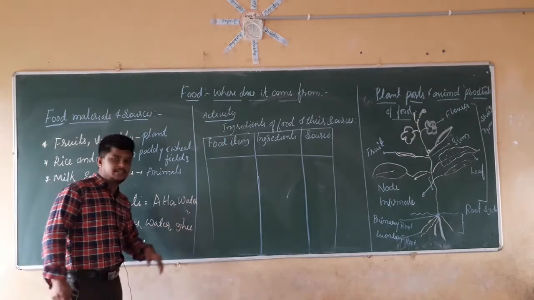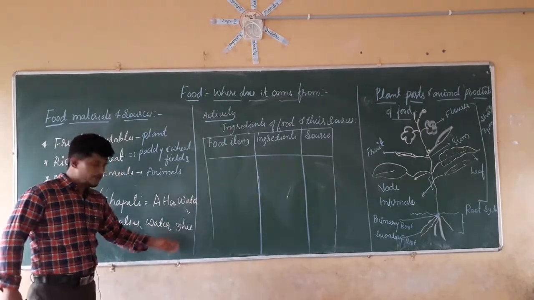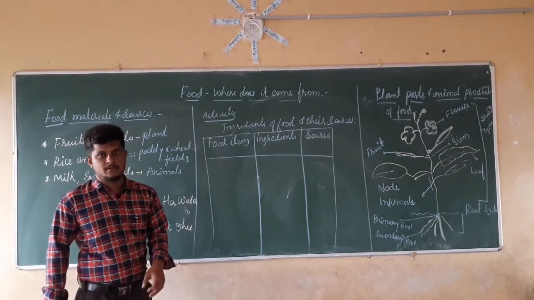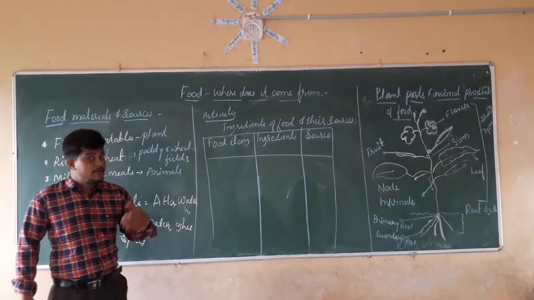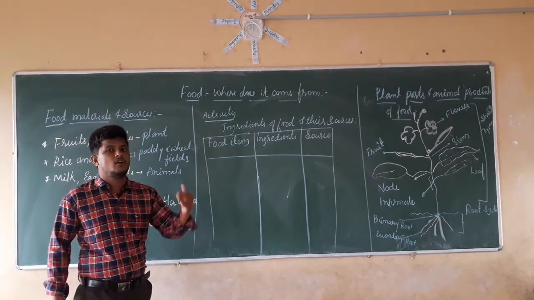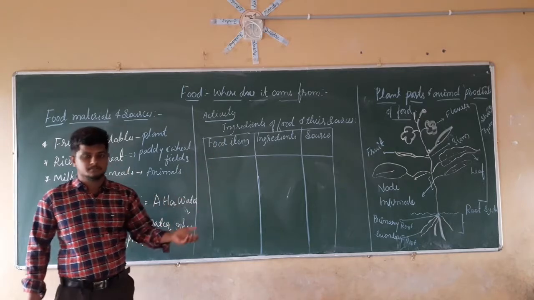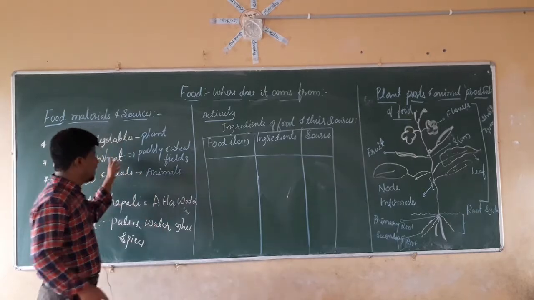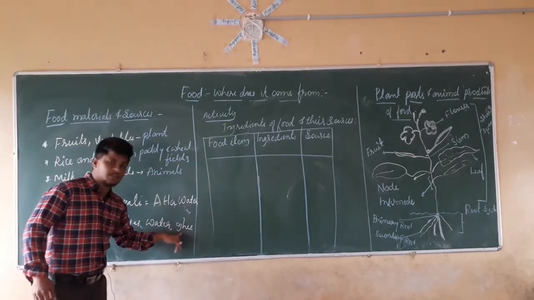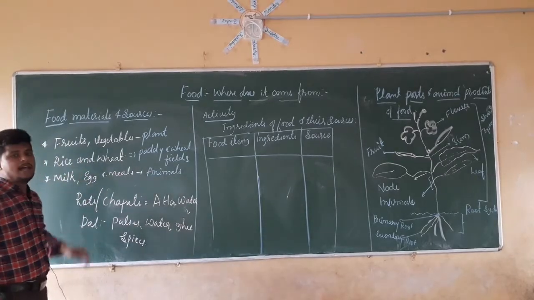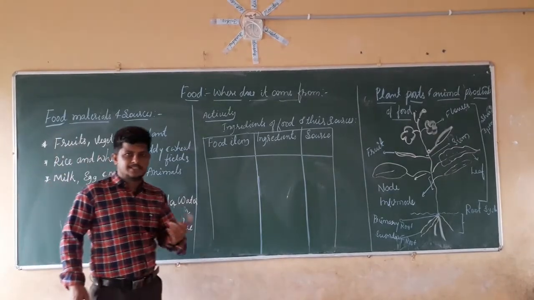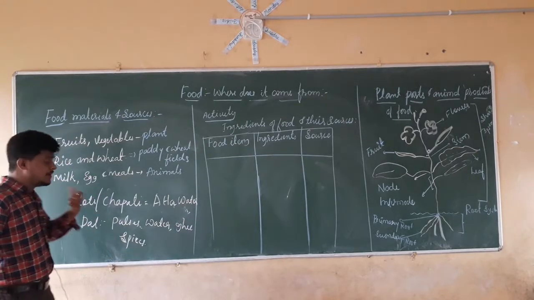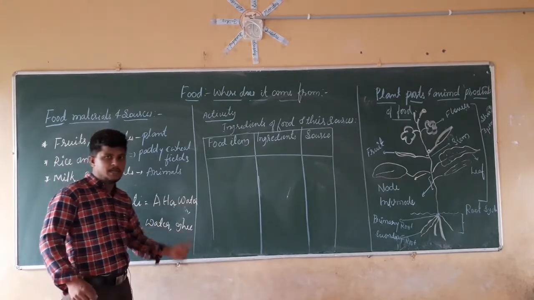In the same manner, take the ghee, right? From where are we going to get the ghee? From butter. From where are we going to get the butter? From milk. From where are we going to get the milk? From cow or buffalo, right? Cow and buffalo are what? They are animals. That means the major source of ghee is the animals. In this manner we can say that food materials and their sources can be common, and we can identify the sources of the food materials.